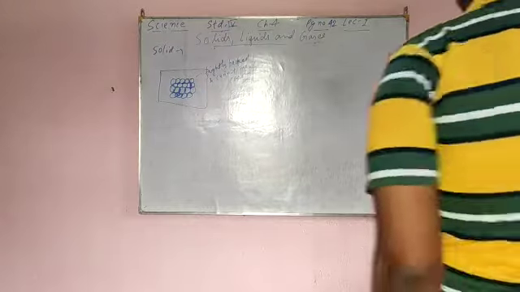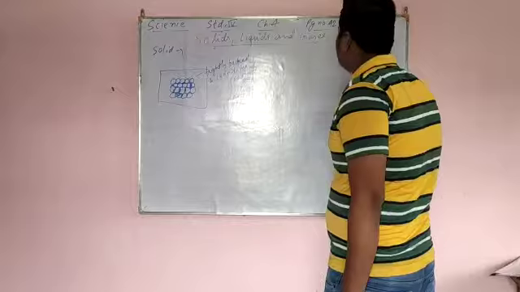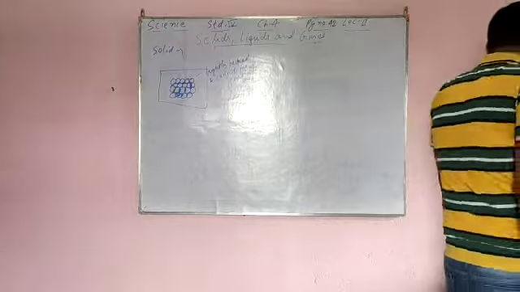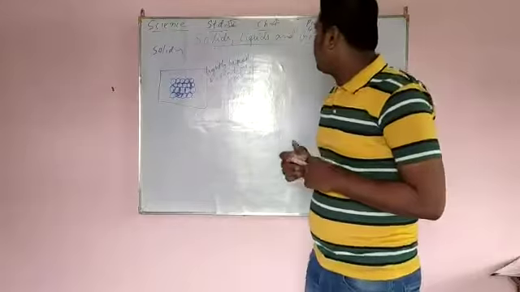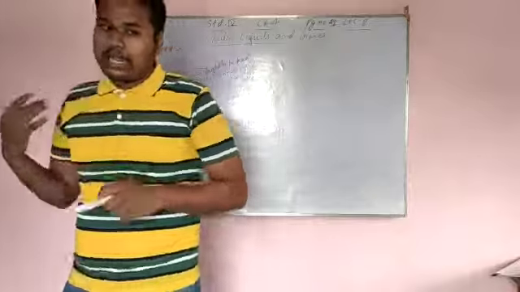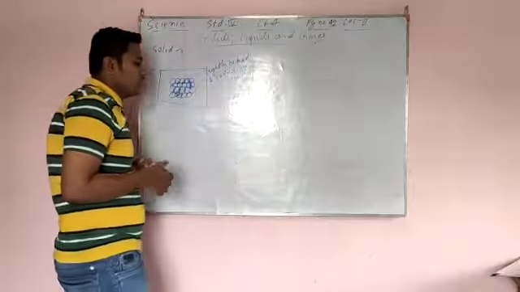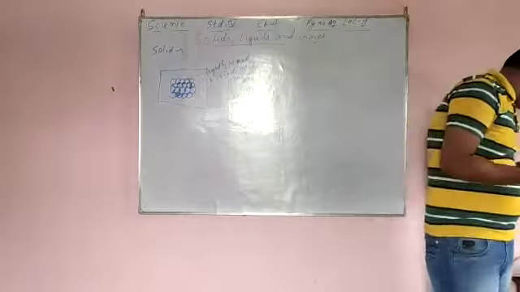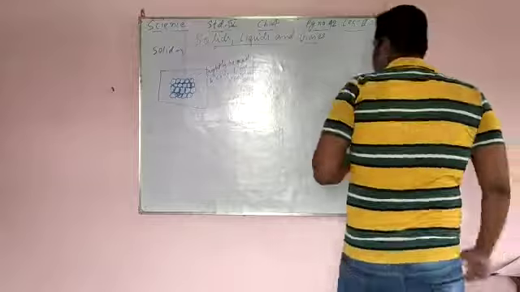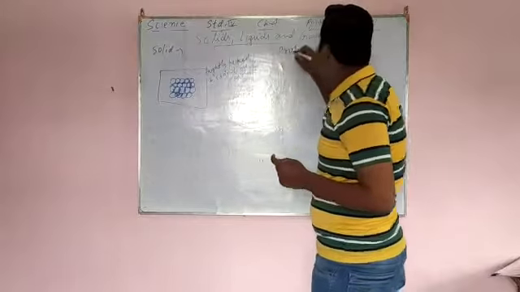Now come in lecture number 2. In lecture number 1 I was teaching you that solids are made from tightly packed particles and cannot move easily. I showed you the figure also. And the next point says there are some properties of solids. So first, we now read about the properties of solids.